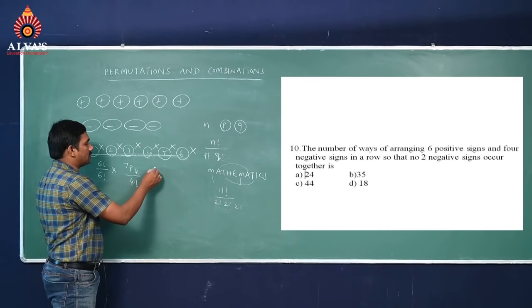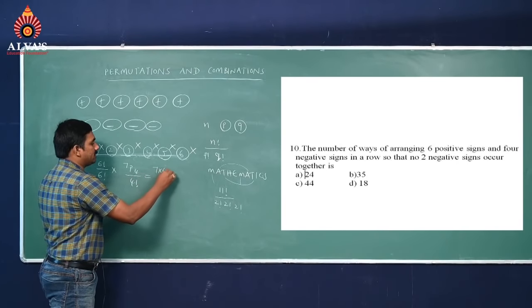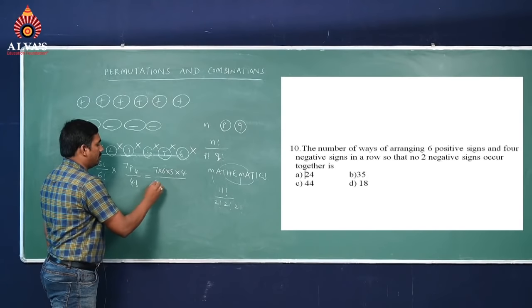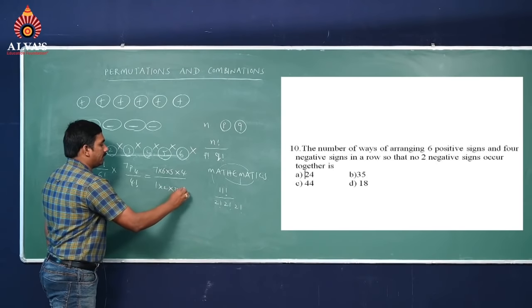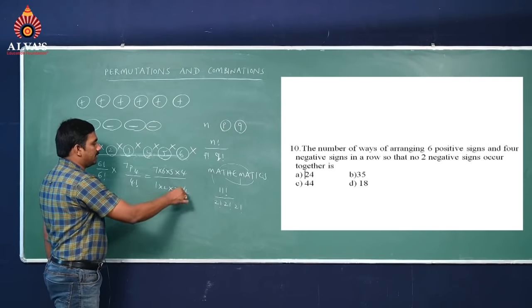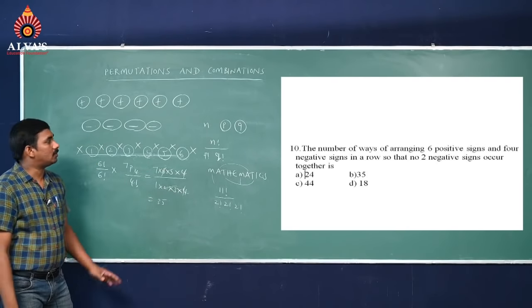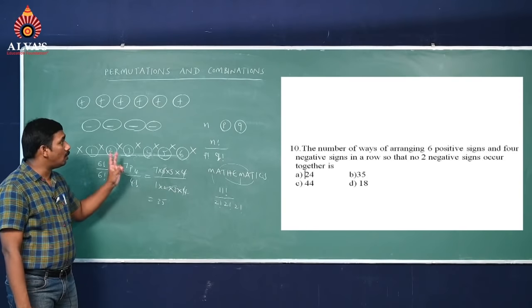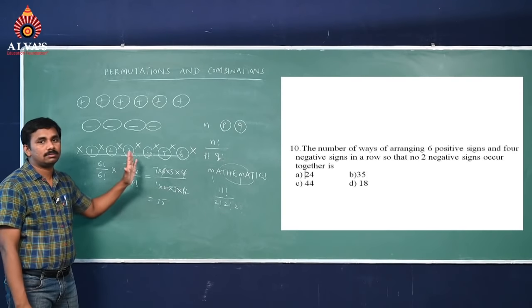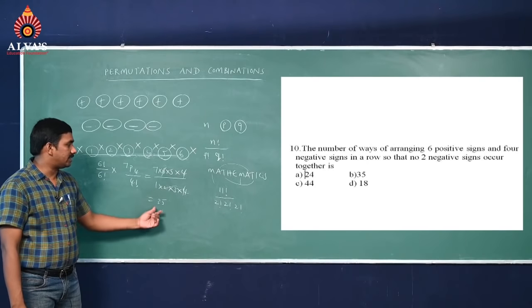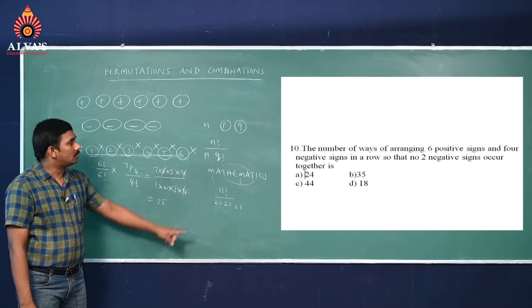If you solve this, 7 into 6 into 5 into 4 upon 1 into 2 into 3 into 4, then 7 fives are 35. So the total number of arrangements where no 2 negative signs occur together is 35.